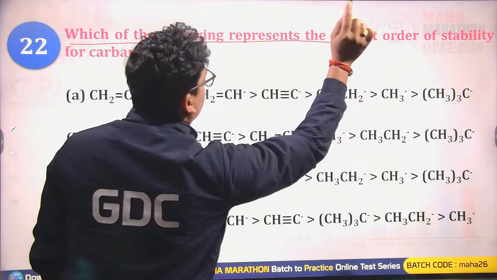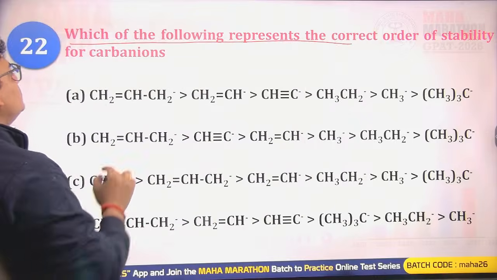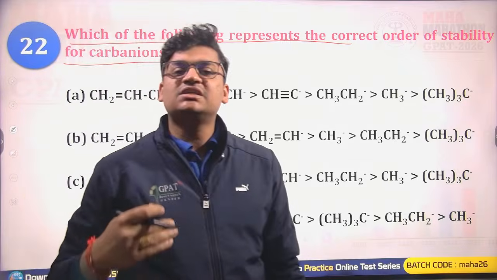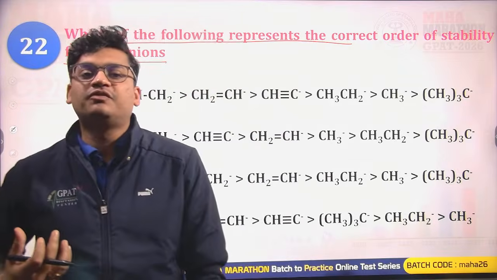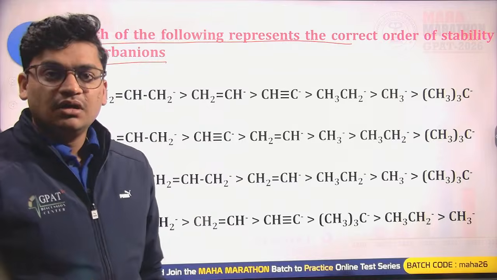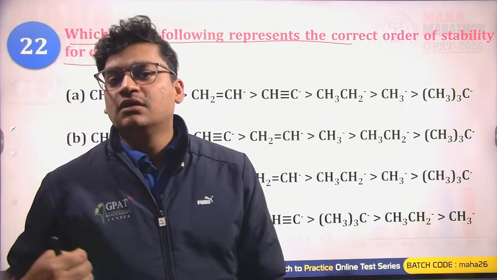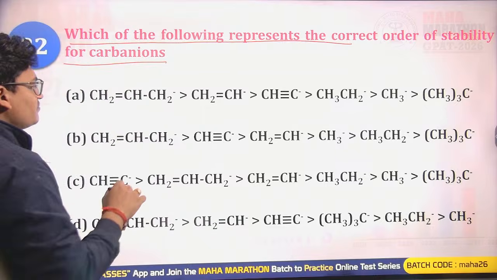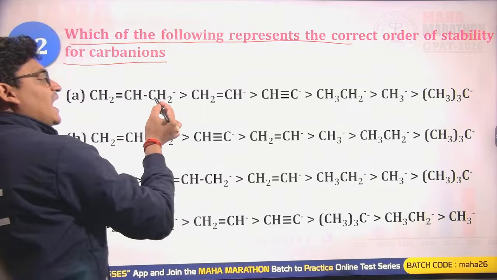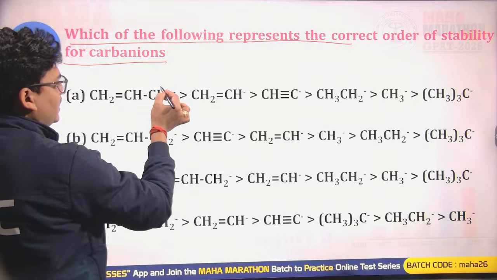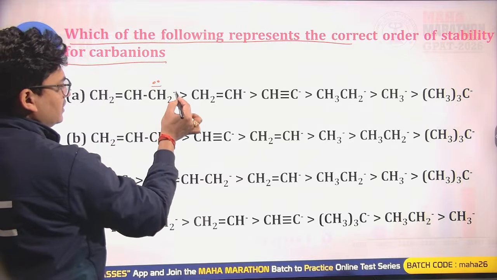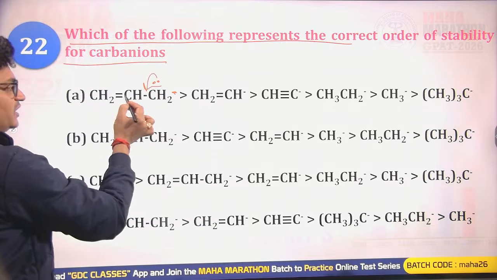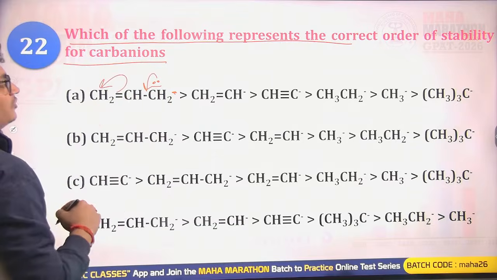Which of the following represents the correct order of stability for carbanions? Carbanion stability always decreases due to the presence of plus-I groups. Resonance always stabilizes carbocations, carbanions, radicals or anything. Here we have the allyl carbanion with negative charge on this carbon. This negative charge moves to form a pi bond, while the pi bond moves over here as a negative charge.